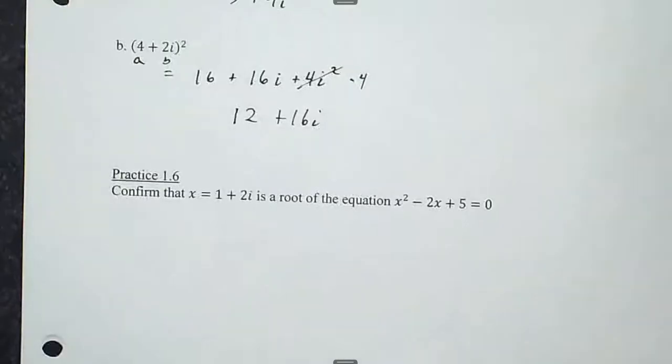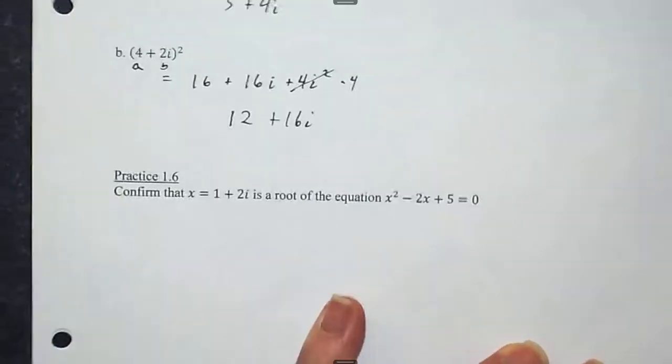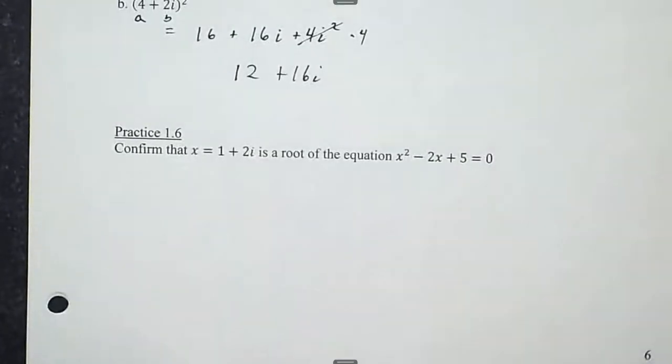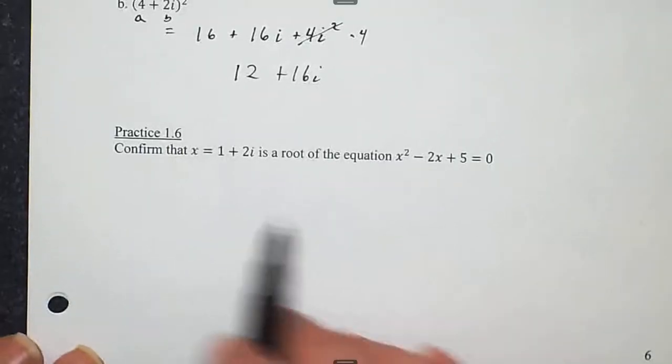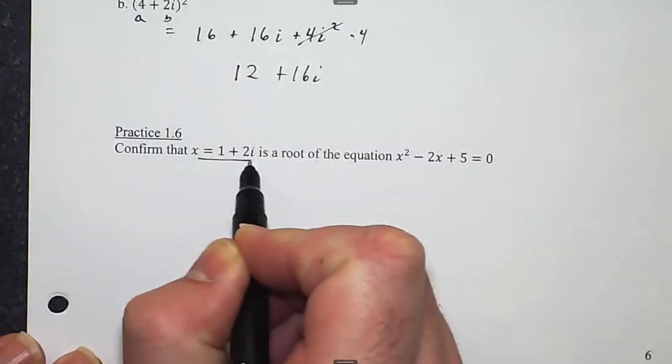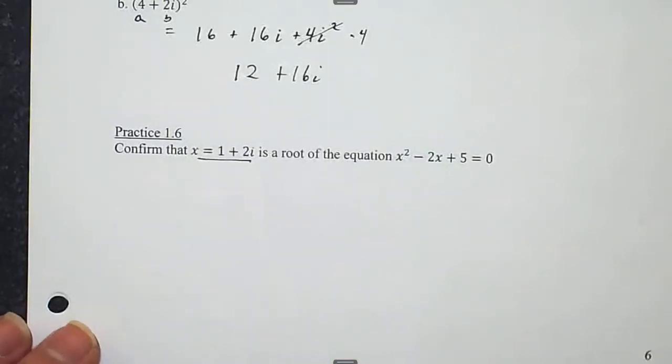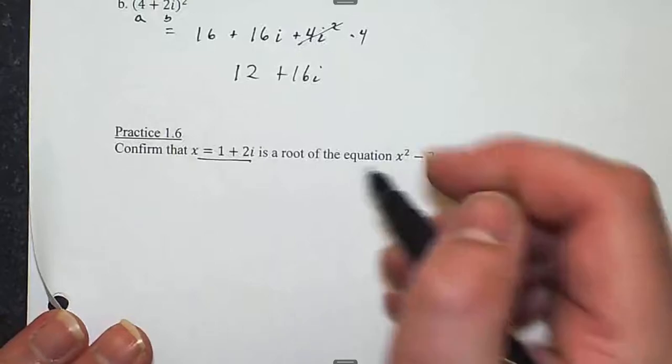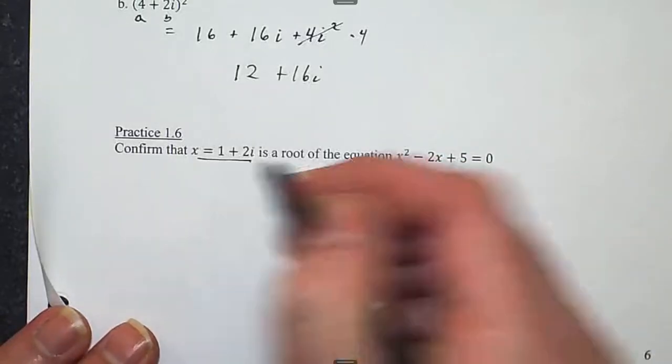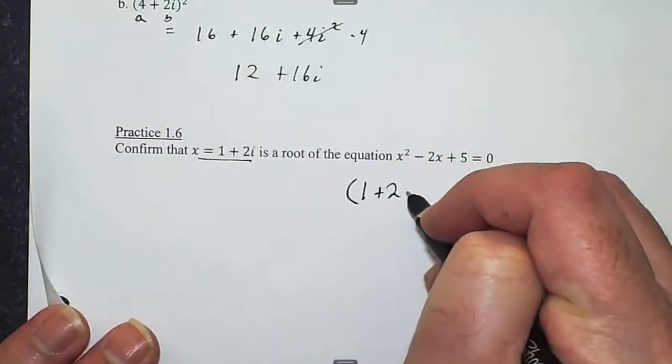So with that, we can actually confirm solutions to more complex quadratic equations. Quite literally complex. So x squared minus 2x plus 5 equals 0. I want us to confirm that this is a root. Let's do this one together. I'll replace x with 1 plus 2i.